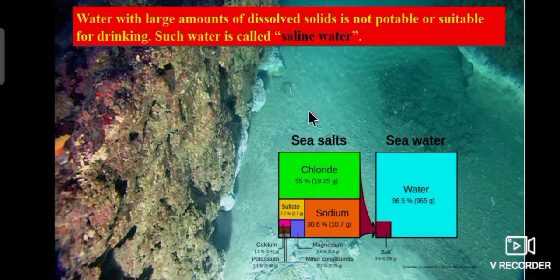What are dissolved solids? Chloride, sodium, calcium, sulfate, potassium, and magnesium are the minerals dissolved in water, and they are called dissolved solids.